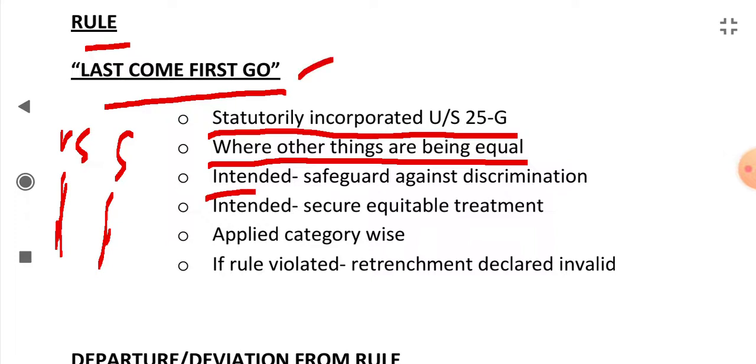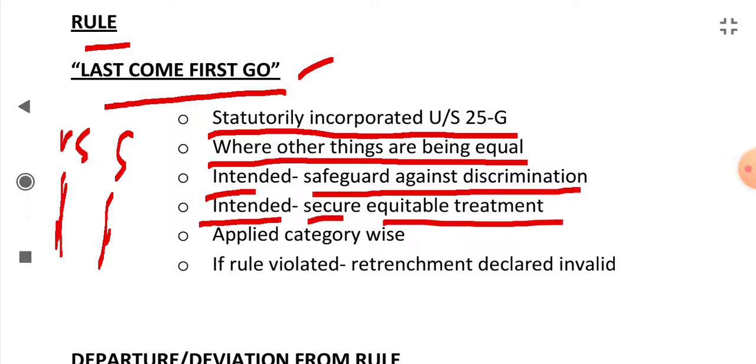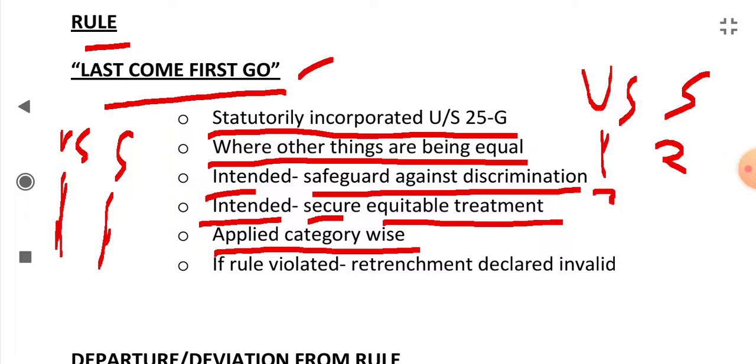It is intended to safeguard against discrimination. It is intended to secure equitable treatment. It is applied category wise. Like there are two categories, unskilled labor, skilled labor. First this person joins the industry, then this, then this, then this, and then this, then sixth.